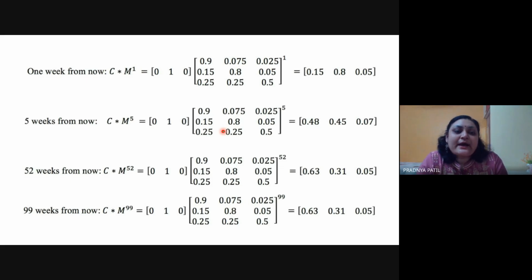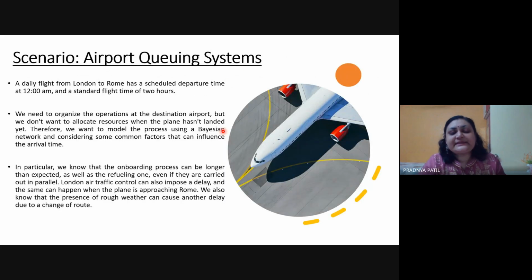Okay. So now you have one homework based upon your Markov network. In the homework, there is this airport queuing system. In an airport queuing system, you might be aware that every airport has an ATS system, that is, traffic control for the upcoming flights and for the departing flights. So there is a condition that a daily flight from London to Rome has a scheduled departure time of 12 a.m. at night and a standard flight time of 2 hours. So if the flight starts at 12 a.m., it would reach Rome at 2 a.m.